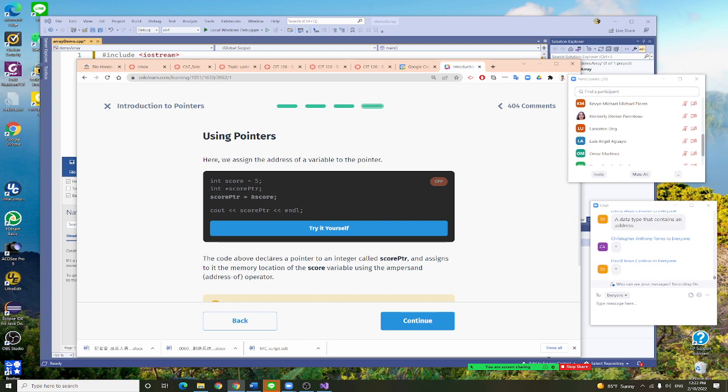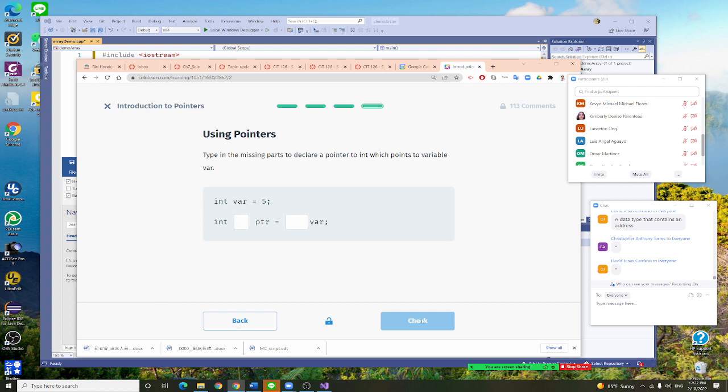The code above declares a pointer to an integer called score pointer, assigned to the memory location of the score variable using the ampersand. Okay, then let's try it right now. So I have an integer variable that is 5. Pretend that integer 5 contains the top secret of the United States.